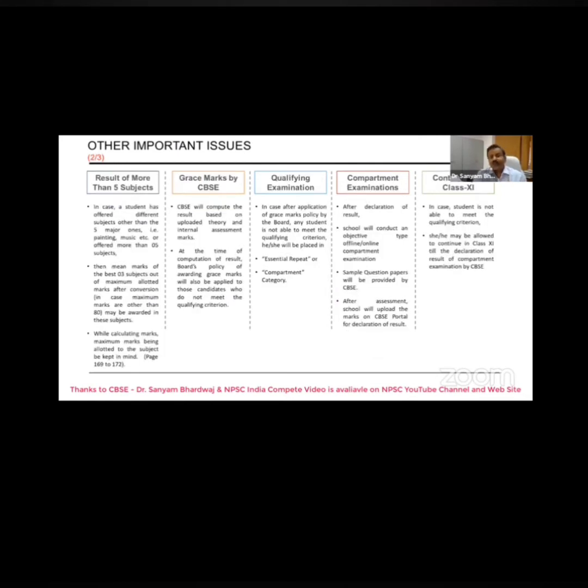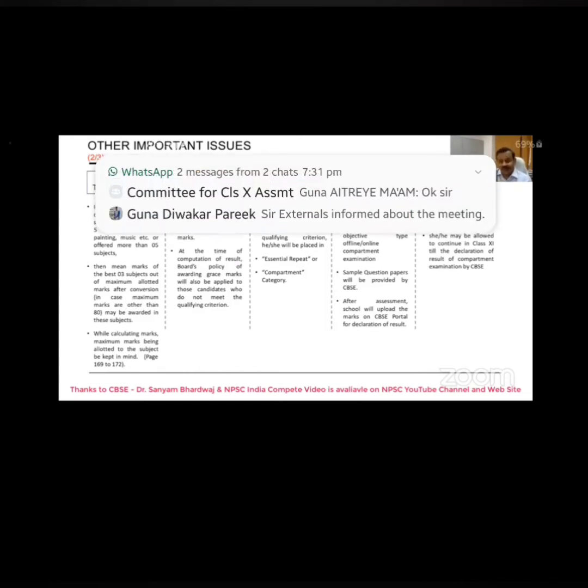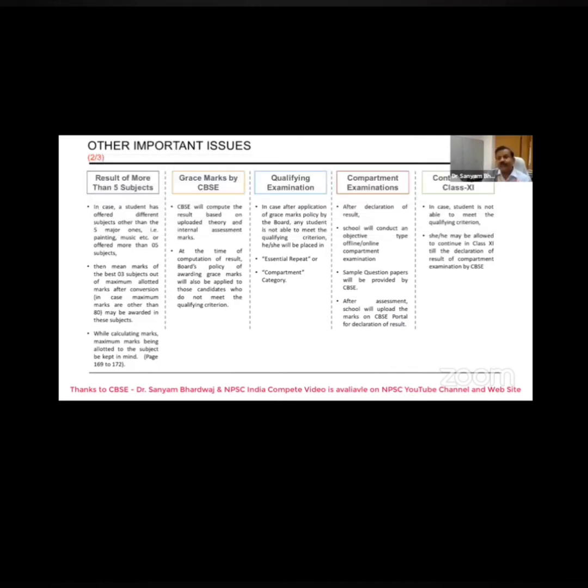Now, the result of more than 5 subjects. We are saying that you have to prepare the result of 5 subjects only. So what would be done for the students who have opted for a 6th subject and a 7th subject? Here again, we have given the benefit to the students. Out of the 5 subjects, you have to take the 3 best subjects and award the mean marks of those 3 best subjects in the 6th subject. Likewise in the 7th subject. That needs to be done.